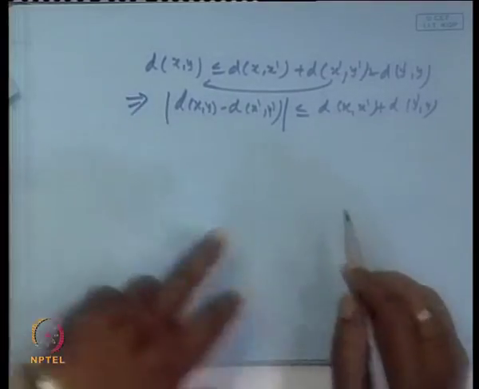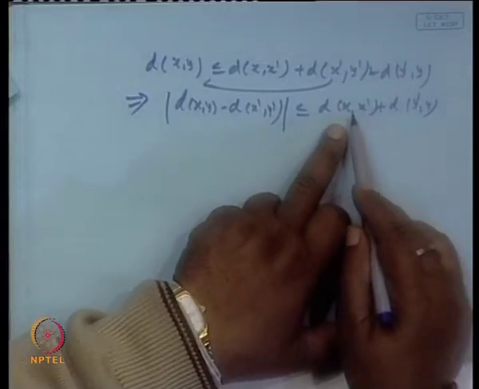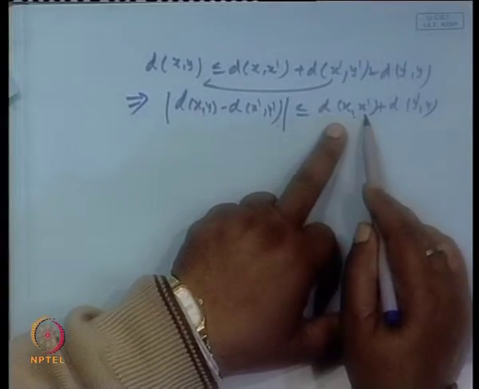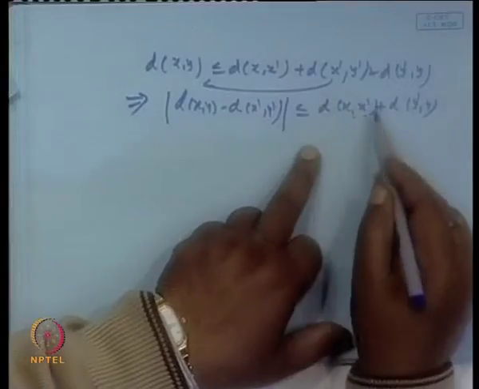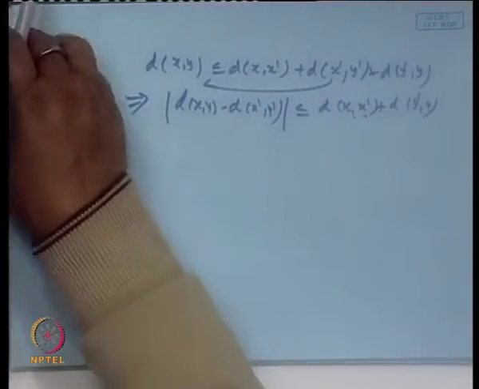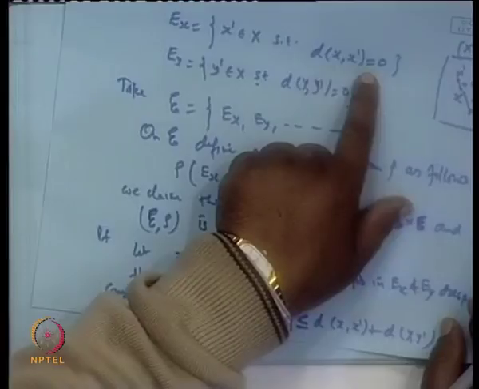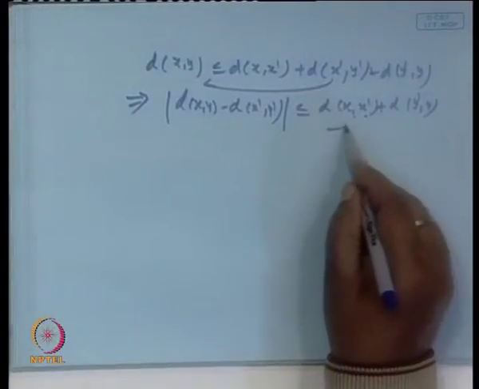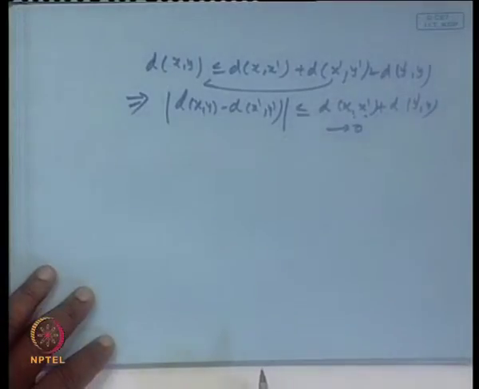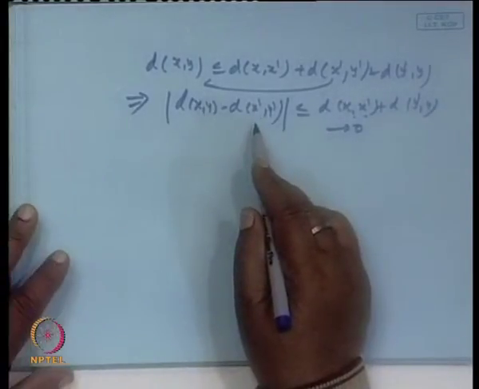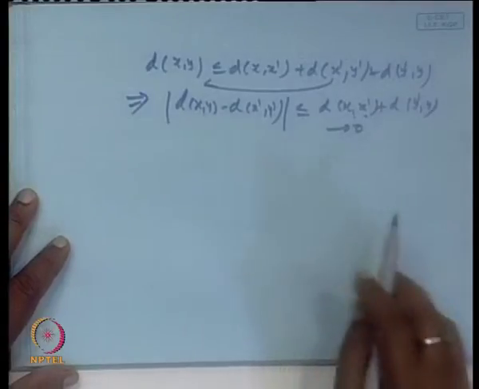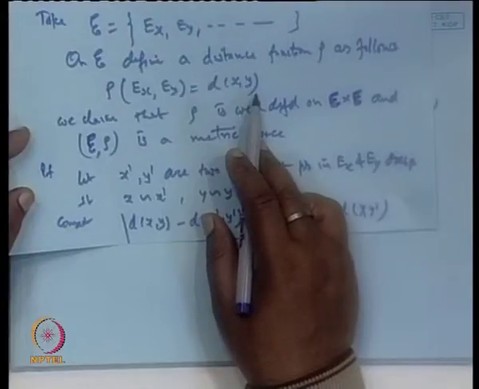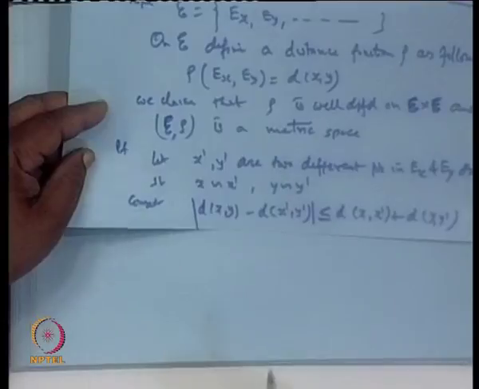Clear? Now x and x dash are the same point in the same class E x. So, according to the construction, d of x x dash must be 0. Similarly, d of y y dash must be 0. So, basically this tends to 0. So, d of x y equals d of x dash y dash. It means the function rho x y which you are defining in terms of d x y is a well defined thing. Now, either it is a metric or not, let us see the property.